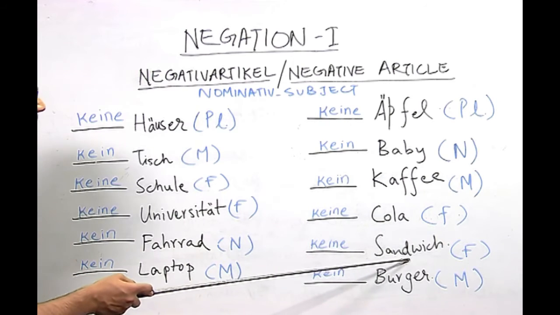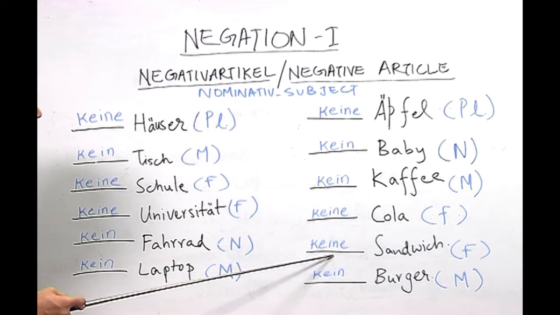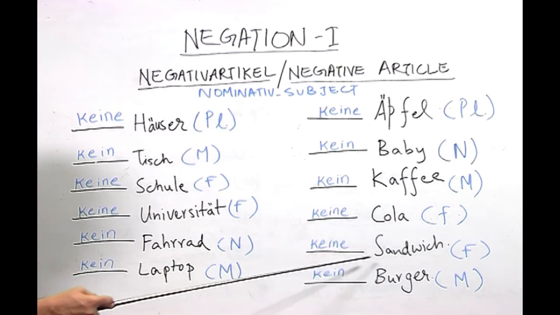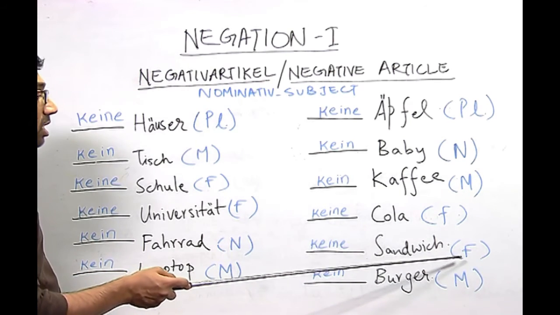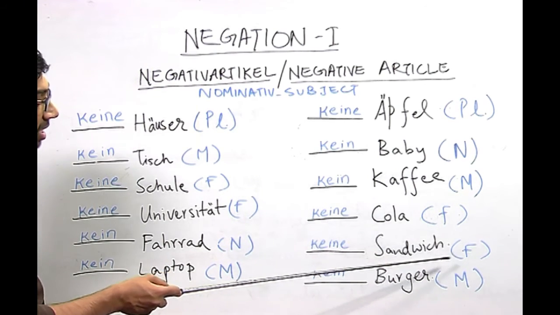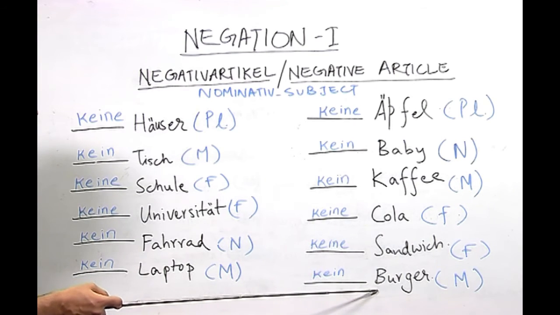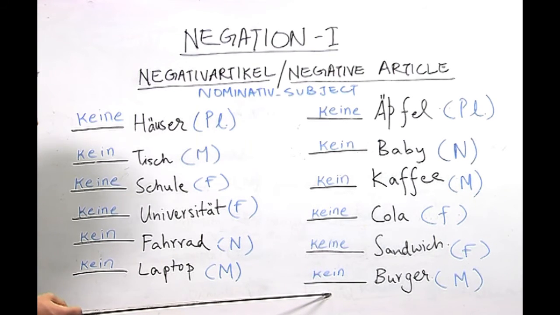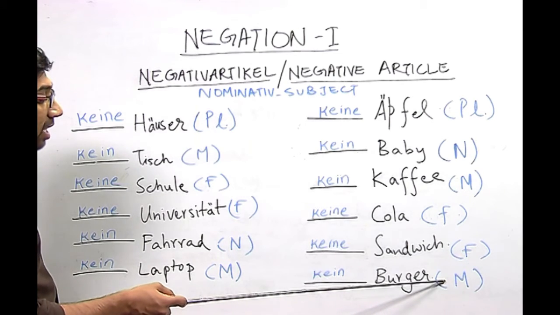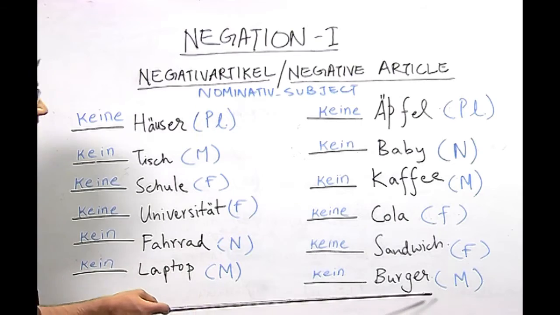Now moving on to another familiar word, Sandwich. Our first student wrote the correct negative article for this noun, which is keine, and our second student wrote the correct article for this noun, which is feminine, die Sandwich. And for this last noun our student wrote the correct negative article kein, and our second student wrote the correct article for this noun, which is the masculine article, which is der. Now as you can see, our students wrote the correct answers.